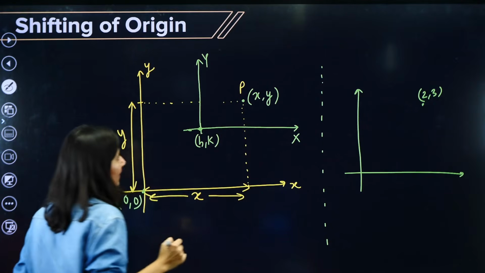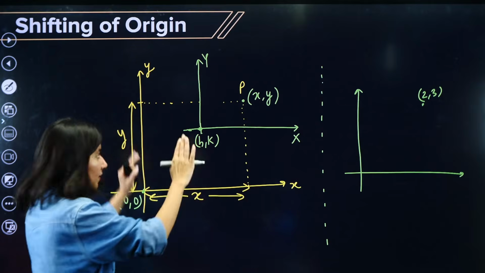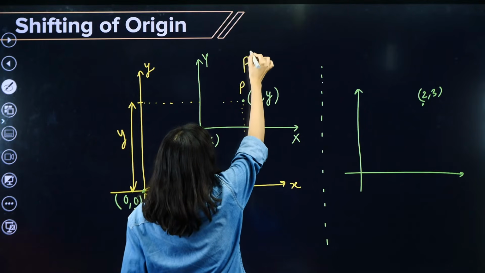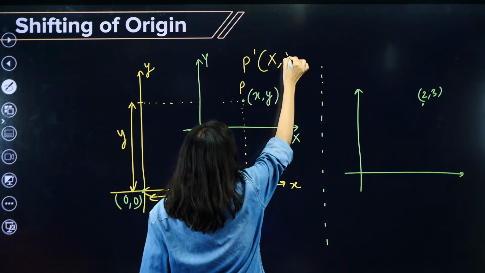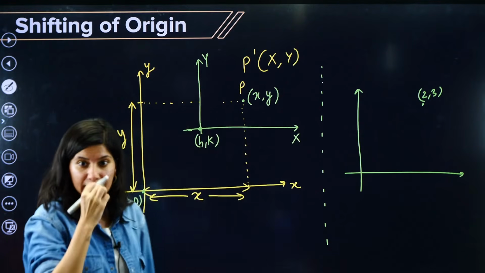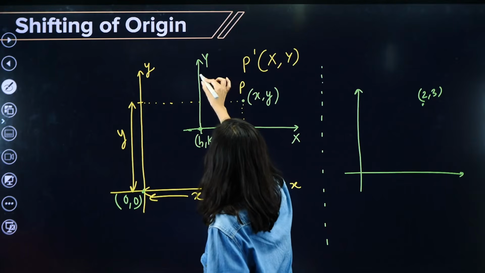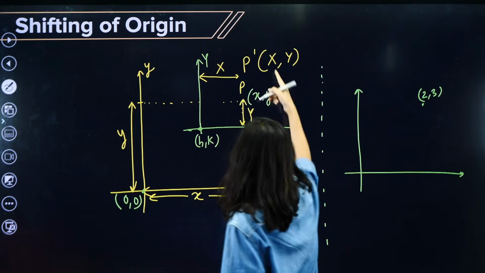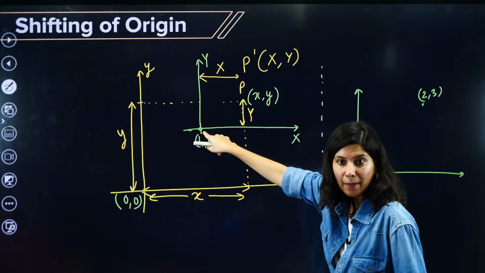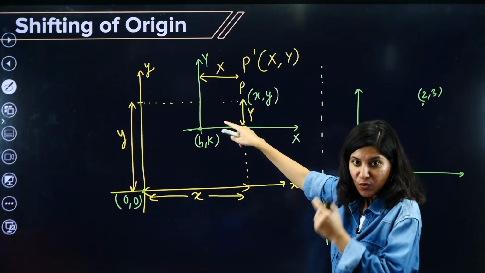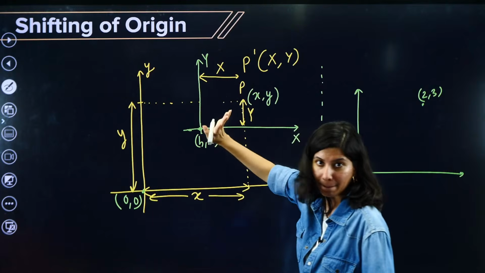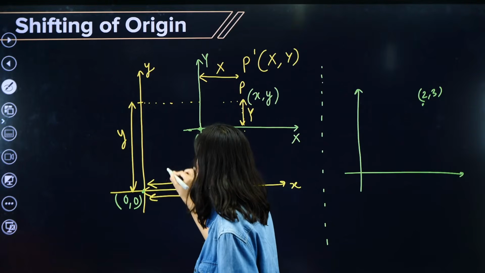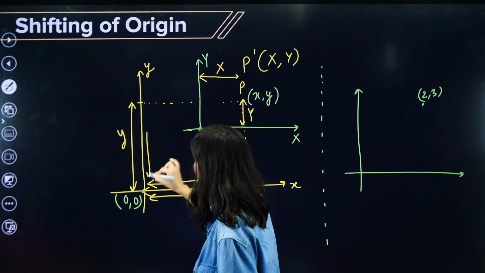Just tell me one thing. This point is x comma y with respect to the original system. Now this point P will have new coordinates, obviously, capital X comma capital Y. Yes or no? Yes. Wherein this length will be x, this length will be y, because it is x comma y with respect to this. And this is your x, this is your y. And this is your h, this is your k.